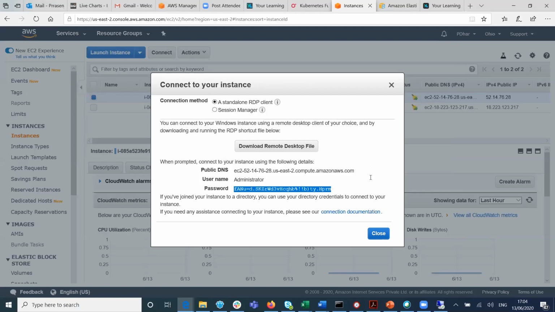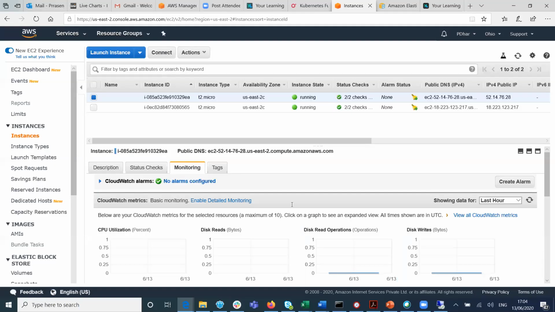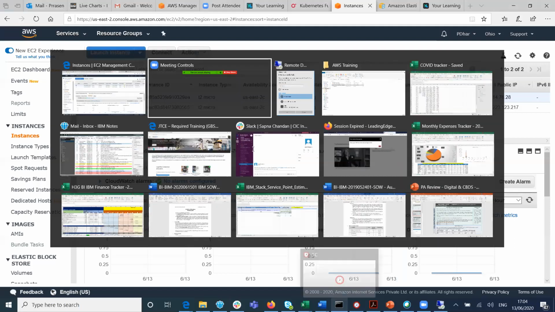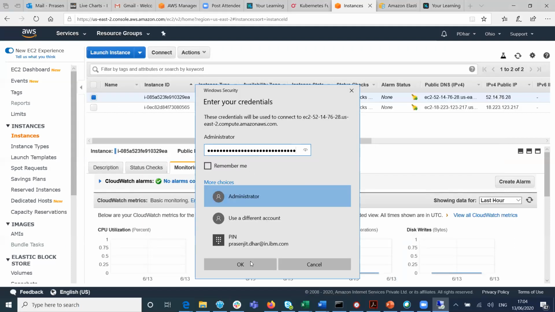Okay. Keep it. Yeah, just minimize this. Go there. Just minimize this and no, don't connect it here. You already have a Desktop RDP. Yes, in your desktop. Now put the password.